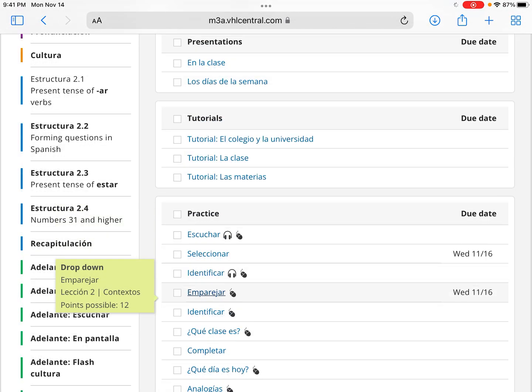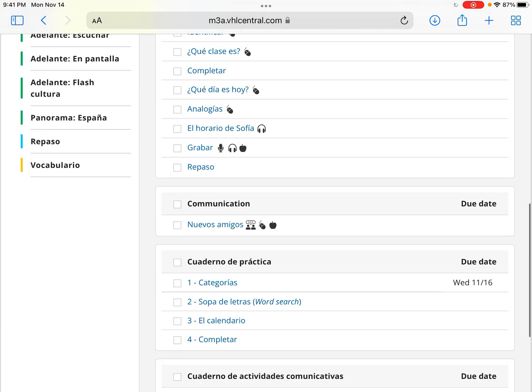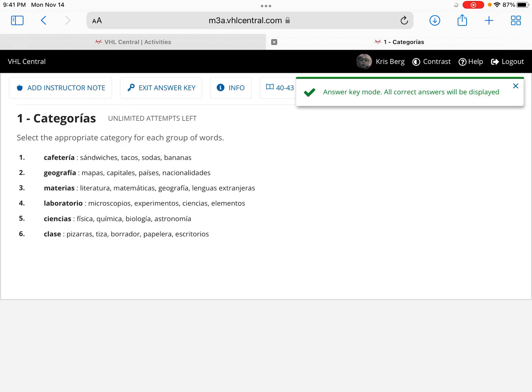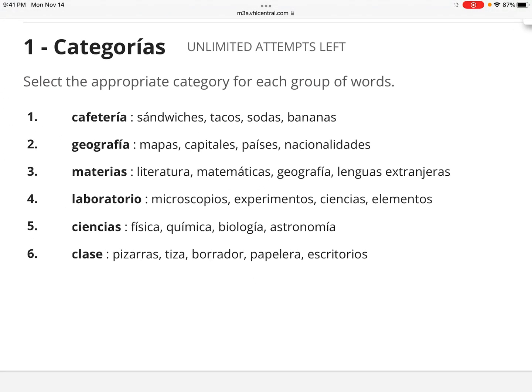The other assignment is categorías, categories. Based on the types of words they are, those are the best responses, like sandwiches, tacos, sodas, bananas. They deal with the cafeteria. Mapas, capitales, países, nacionalidades deals with geografía. Materias, courses: literatura, matemáticas, geografía, lenguas extranjeras.